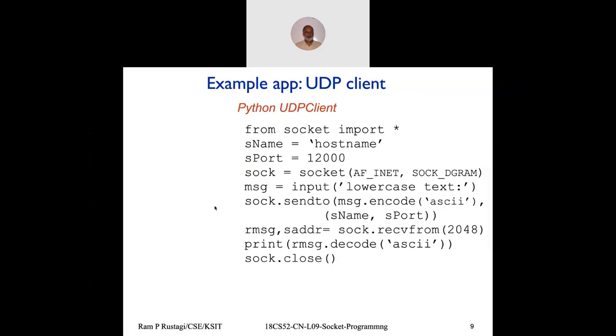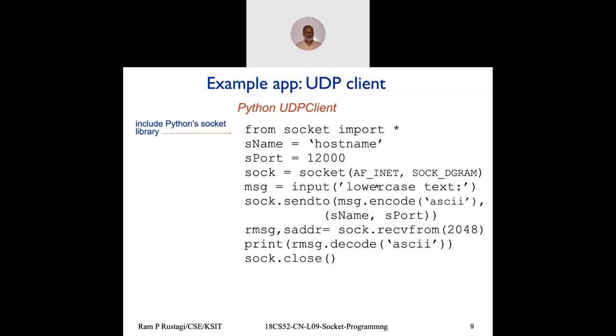So I'll give you a very simple code. This is the simplistic Python programming code, the Python client. You look at, first you import, like in Java, you import modules. You import everything from socket, so import all the socket library APIs. Server name, you specify the host name, whatever the server name is. Normally you can put the IP address or whatever host name you've got. And then the server port number. In our program, we would not be hard coding it. We'll try to use the command line arguments. So the first argument would always be the server name and the second argument would be the port number.